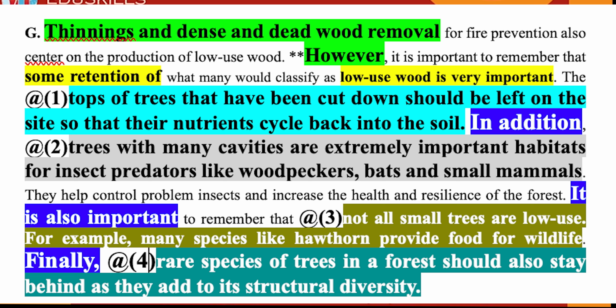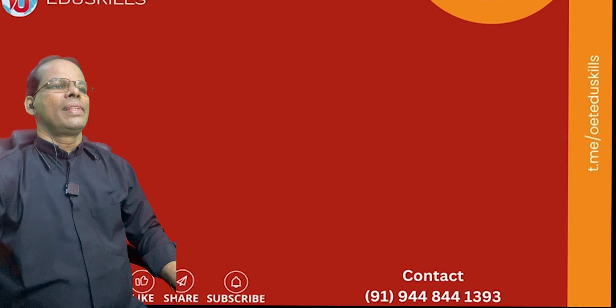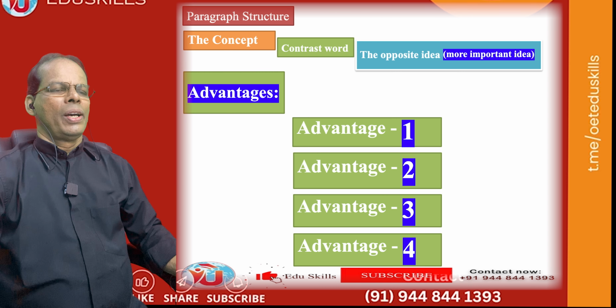Advantage 2, in addition, the sequential expression. Trees with many cavities are extremely important habitat for insect predators. Advantage 3, it's also important, another signal given. See, not all small trees are low use. For example, many species like hawthorn provide food for wildlife. Advantage 4. Finally, the sequential expression. Finally, rare species of trees in a forest should also stay behind as they add to its variety or its richness. And you know the structure goes like this: the concept, then you have the contrast word, then you have a new concept, then you have advantage 1, advantage 2, advantage 3, advantage 4.